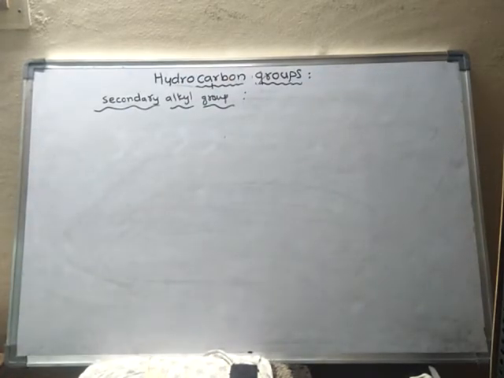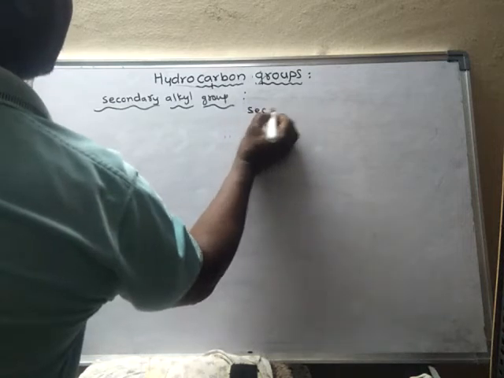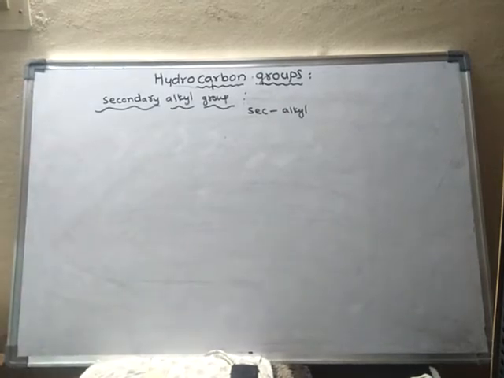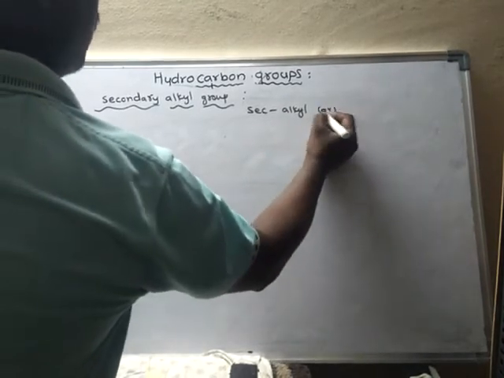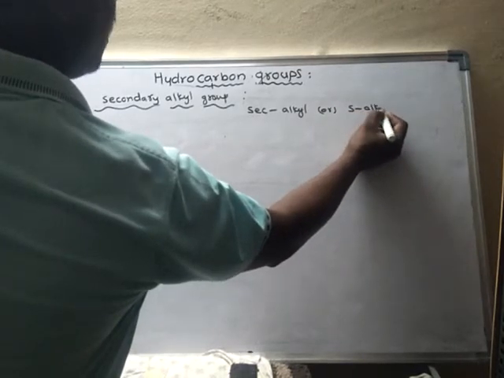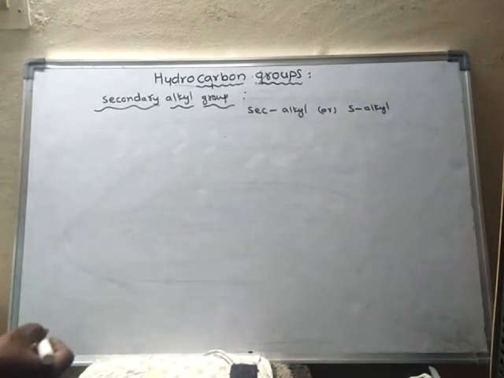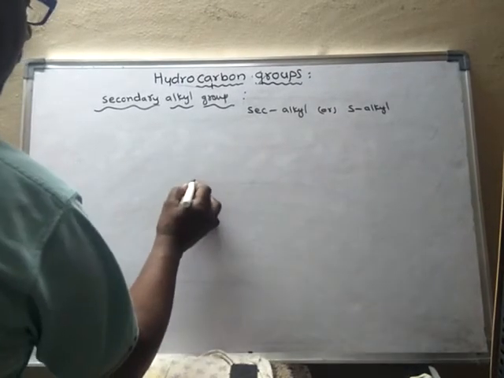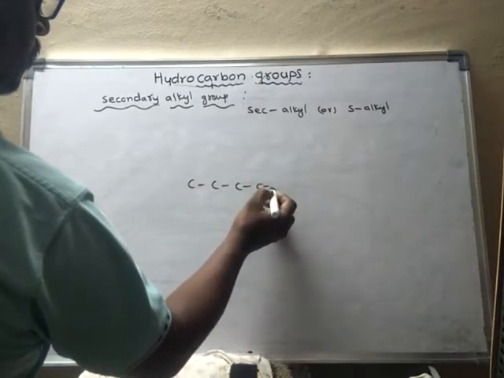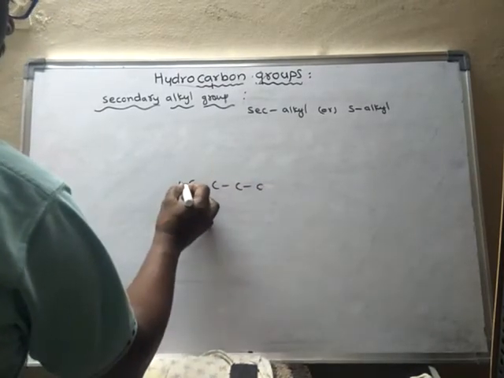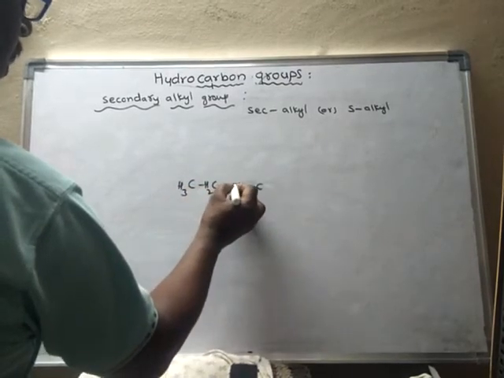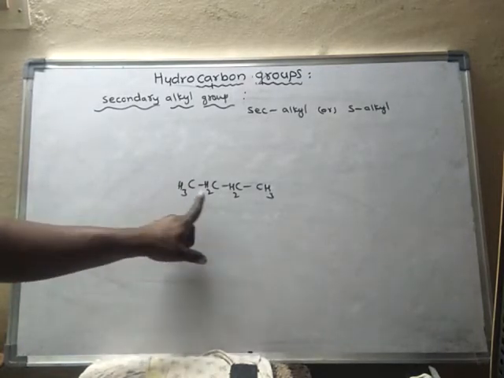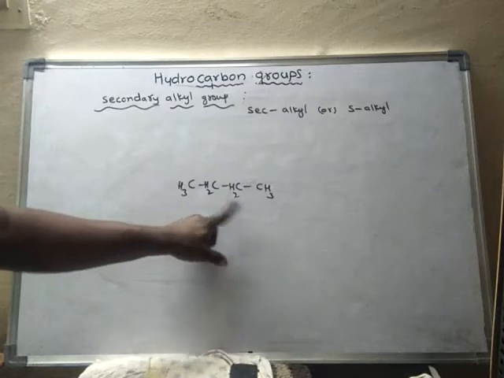Secondary alkyl group, it is also called, simply we will write like this, sec alkyl, or we may write S alkyl also. Suppose this is the compound. Let us assume this is a compound, CH3, CH2, CH2, CH3. These are primary carbons and these are secondary carbons.